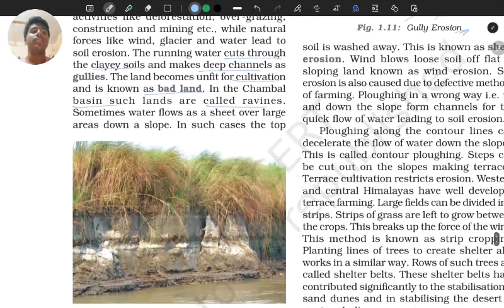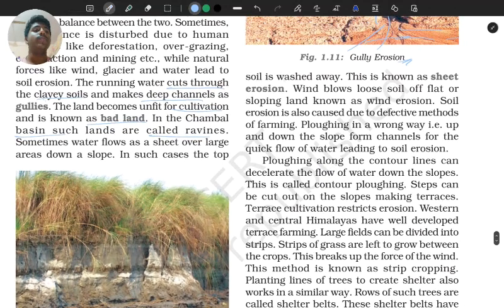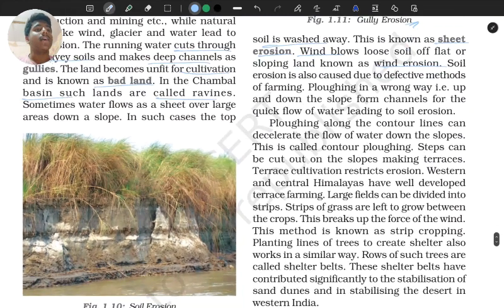Okay, sometimes water flows as a sheet over large areas down a slope. In such cases the top soil is washed away. Obviously when we have soil like this, when the water comes, the top sheet goes away. And this is known as sheet erosion. And in arid regions, like Rajasthan, what kind of erosion happens? There is no water, so it won't be water erosion, therefore there will be wind erosion there. As I mentioned, when the wind comes from Rajasthan, it deposits sand in other states.